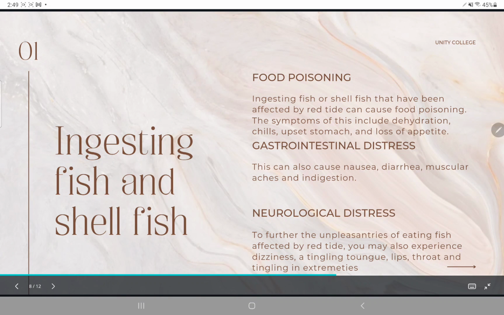Ingesting fish and shellfish. Food poisoning. Ingesting fish or shellfish that have been affected by red tide can cause food poisoning. The symptoms of this include dehydration, chills, upset stomach, and loss of appetite. Gastrointestinal distress. This can also cause nausea, diarrhea, muscular aches, and indigestion. Neurological distress. To further the unpleasantries of eating fish affected by red tide, you may also experience dizziness, a tingling tongue, lips, throat, and tingling extremities.